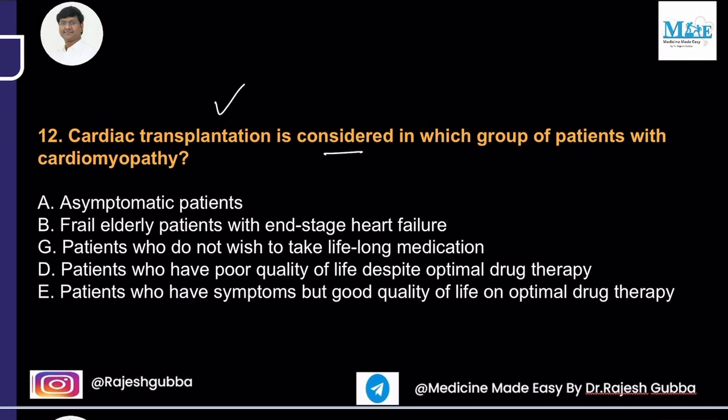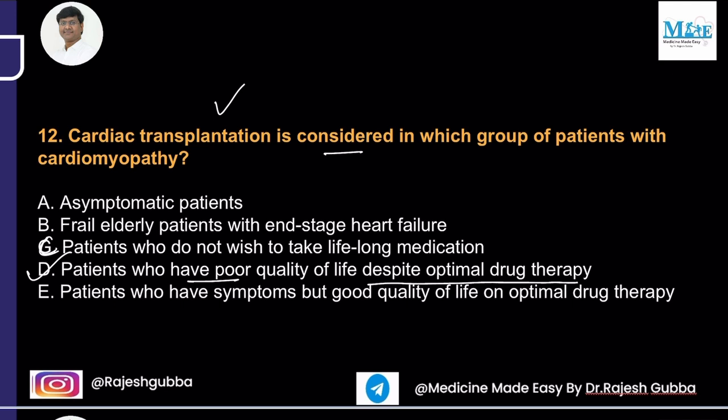Cardiac transplantation is considered in which group of patients with cardiomyopathy? Asymptomatic patients, frail elderly patients with end-stage heart failure, patients who do not wish to take lifelong medication. Fourth option, patients who have poor quality of life despite optimal drug therapy. Fifth option, patients who have symptoms but good quality of life on optimal drug therapy. So the answer in this question is patients who have poor quality of life despite optimal drug therapy.